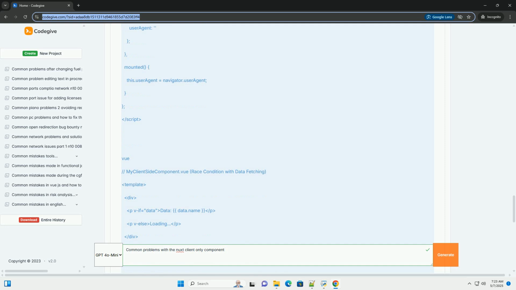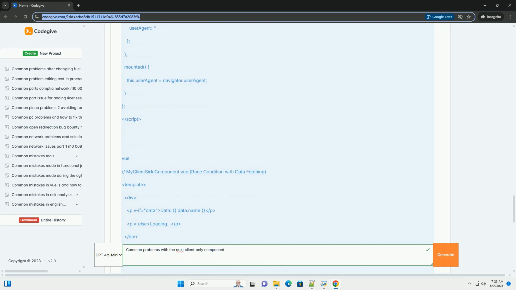Data fetching. Imagine a component that needs to fetch data from an API before rendering. If the data fetch is slow, the component might render with default values or an empty state before the data arrives, leading to unexpected behavior. Third-party library initialization. Some libraries need to be initialized after the DOM is ready. If the client-only component relies on such a library, you need to ensure the library is initialized after the component is mounted. Example, data fetching.